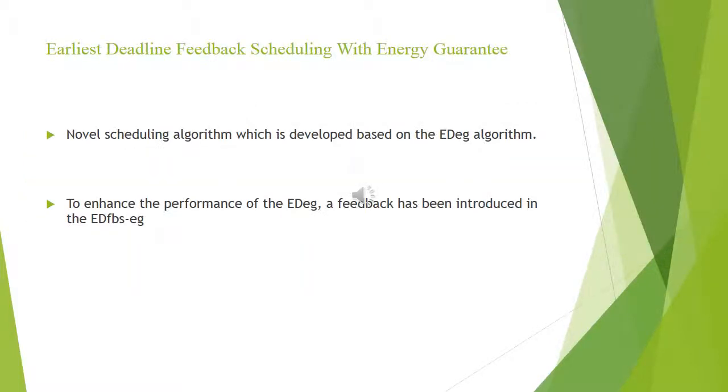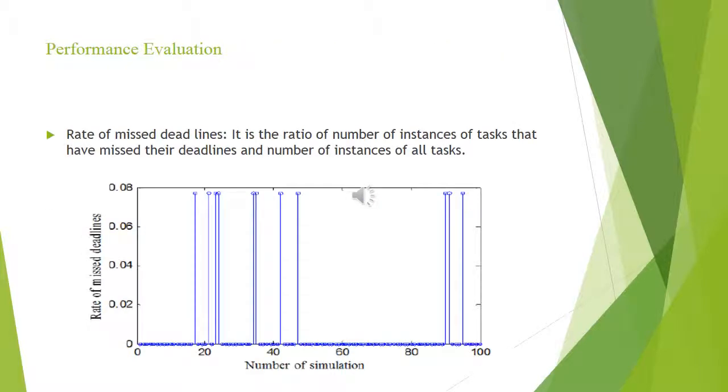The second technique I'm going to describe is the earliest deadline feedback scheduling with energy guarantee. It is a novel scheduling algorithm which is developed based on EDEG. It is mainly introduced to enhance the performance of EDEG. In order to evaluate the performance of this technique, rate of missed deadlines, average and minimum energy available are compared. The rate of missed deadlines is the ratio of the number of instances of tasks that have missed their deadlines to the number of instances of all the tasks.